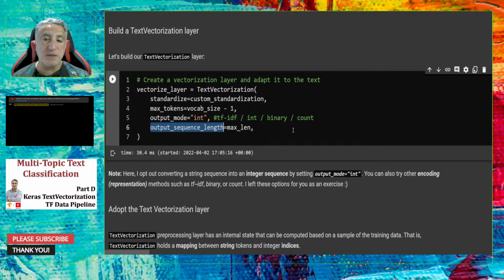If the input text is shorter than the max length, the text vectorization layer pads the input. If the input is larger than the max length, then the input will be truncated to the max length. So whatever the input size is, the output will always be of max length. That will help us create a fixed length input to our model.